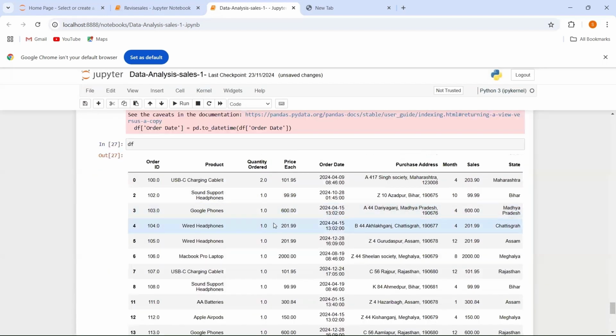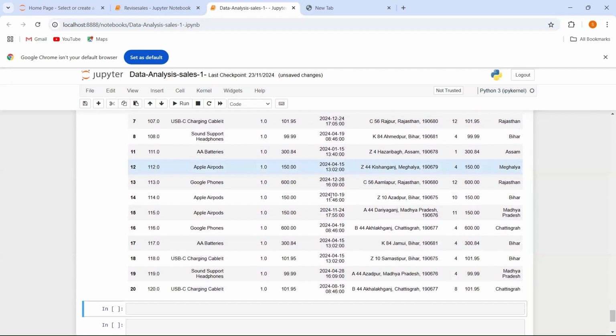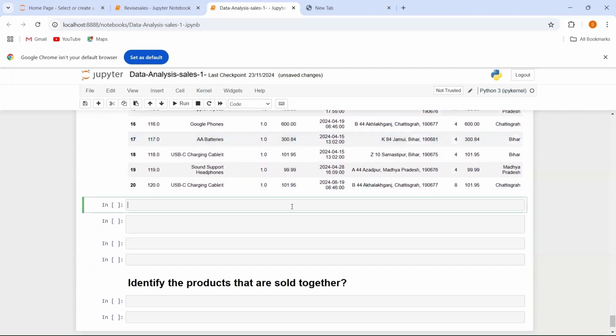Now what am I going to do? After using the datetime method of pandas, I am going to access the hour values. I am going to access the hour values from the order date, and I am going to add one new column, that is the hour column, to my data frame. So to get the hour values, suppose I want to add one hour column to my data frame.